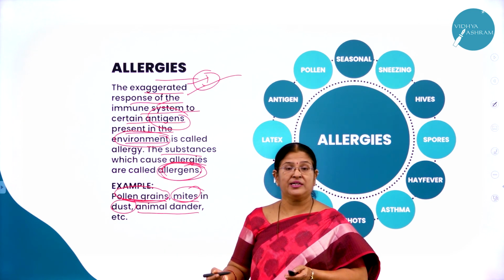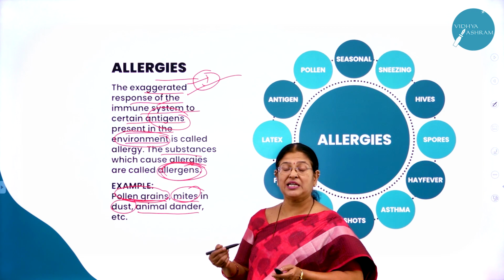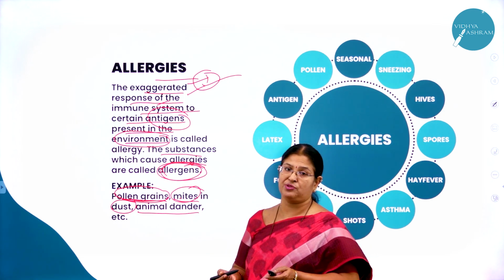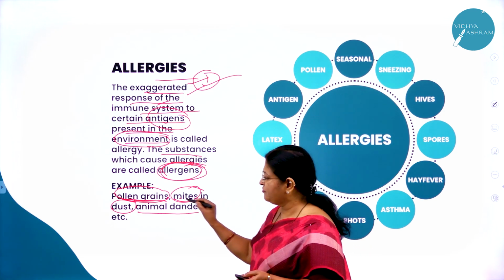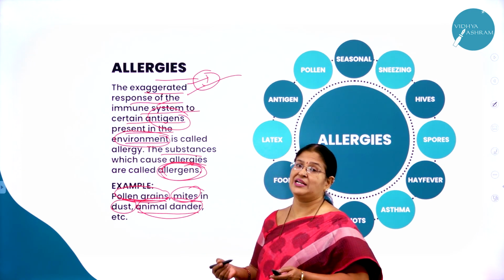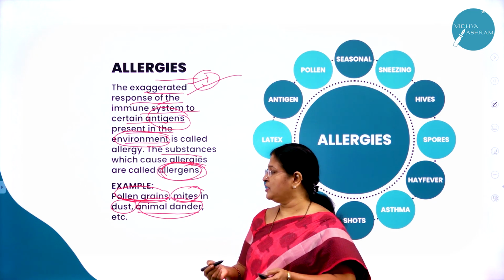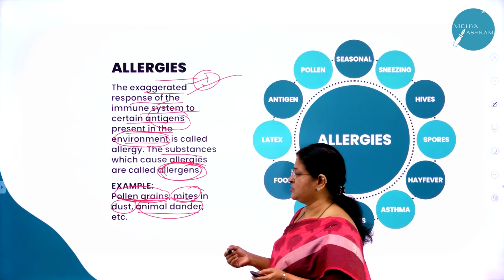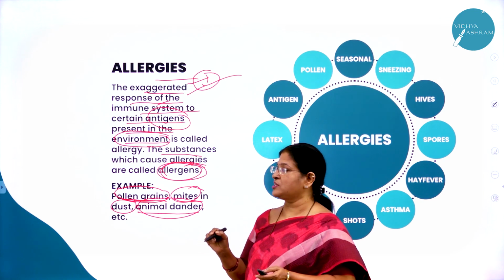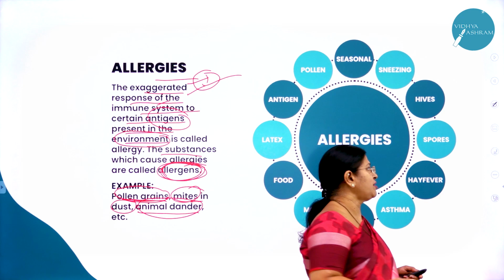Even if we are dusting a house, or cleaning a house, sometimes we might be allergic to the dust particles. And even with pet animals, we might be allergic to the animal dander, even the hair found on the animals. So those substances which cause allergy are called what? Allergens. Hope you have understood the concept of allergy.